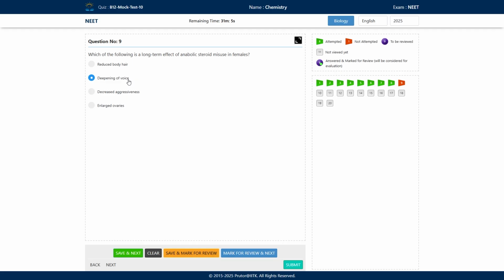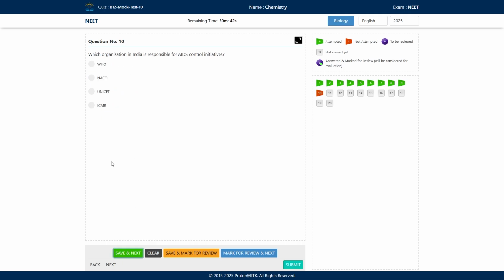So anabolic steroids are testosterone-like. So what do testosterones do? Okay, in males, it leads to deepening of the voice. So in females also, if these anabolic steroids, which are similar to testosterone, are used for long term, then they can cause deepening of voice in females.